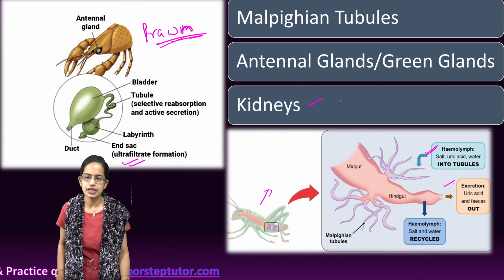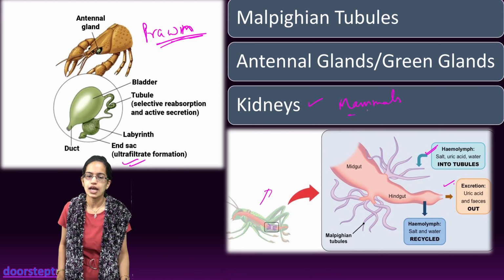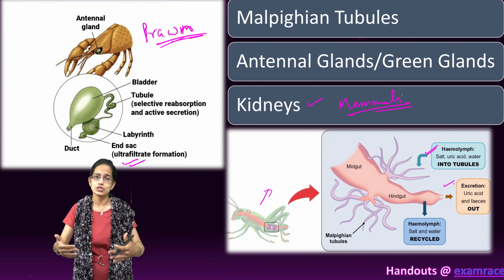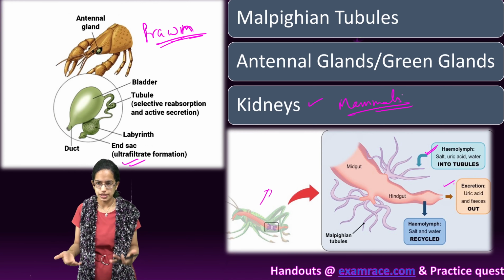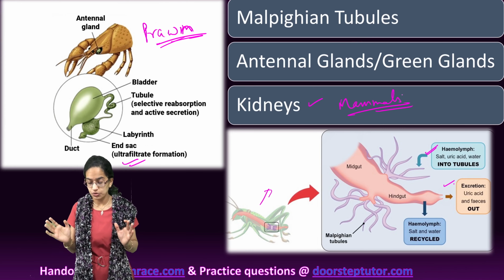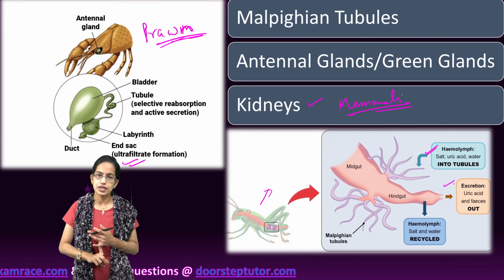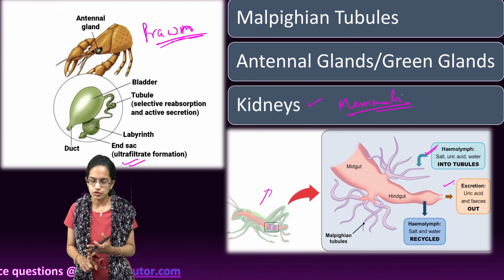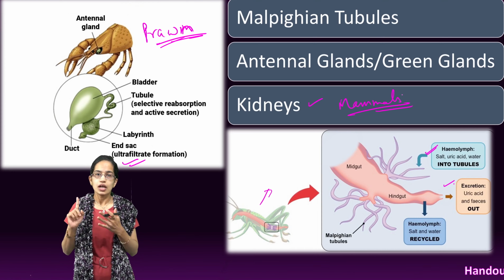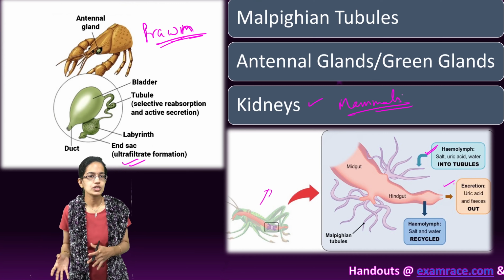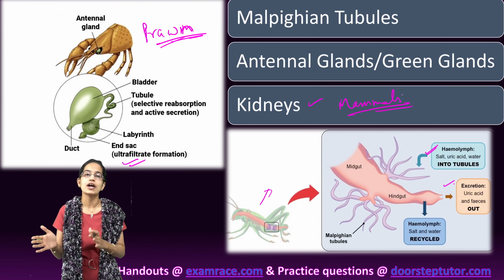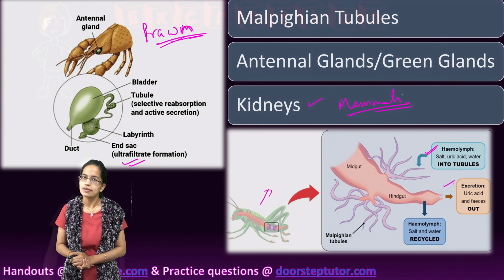And finally you have kidneys, which are seen in mammals and higher order organisms. We will understand kidneys in detail, how the actual processing and filtration takes place. To repeat, there are five major excretory organs that are unique and different: protonephridia, seen in platyhelminthes or flatworms and amphioxus; nephridia, seen in earthworms and annelids; Malpighian tubules, seen in cockroaches; green gland or antennal gland, seen in prawn; and finally kidneys in higher order organisms like mammals.